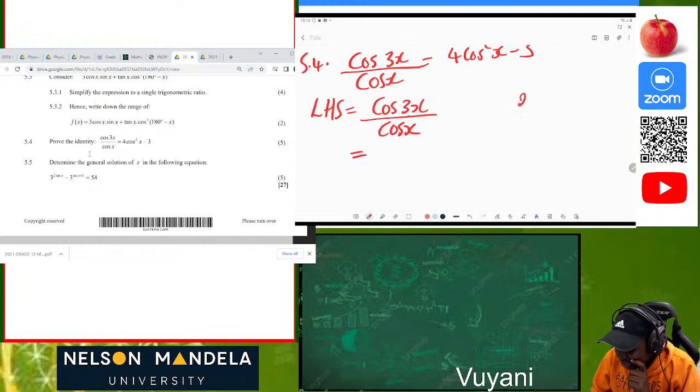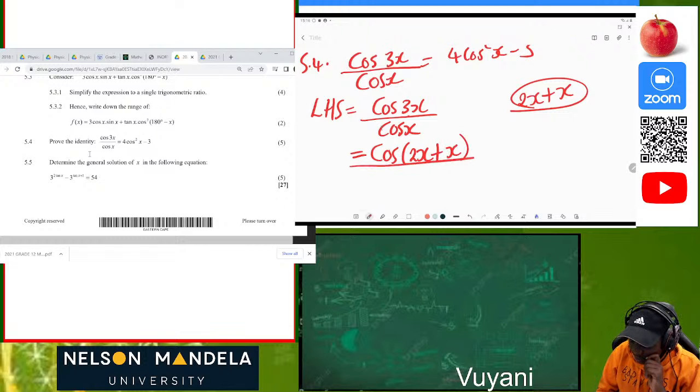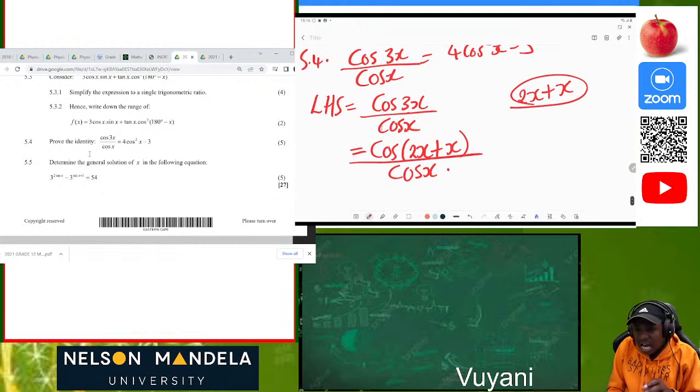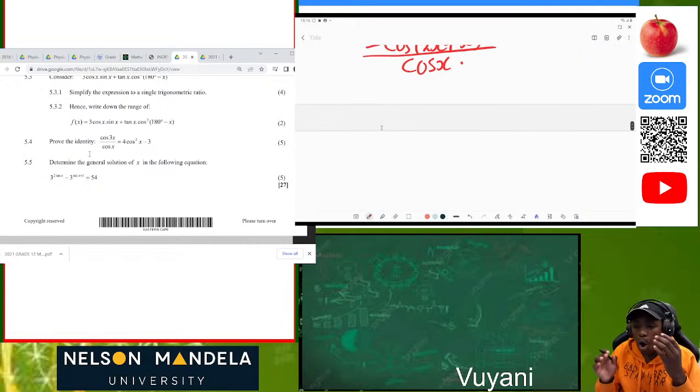We know that 3x is the same as 2x plus x. So having that in mind, it's going to be cos of 2x plus x, all divided by cos of x. Now that our cos is written in this form, we can apply what we call the compound angles. So let's apply our compound angles.